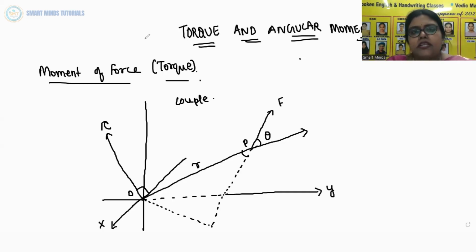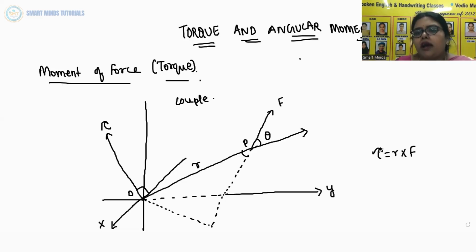As you can see in the figure, the moment of force acting on the particle with respect to the origin O is defined as tau equals r cross F.